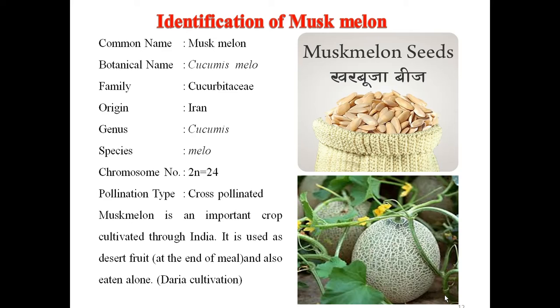Muskmelon is an important crop cultivated throughout India. It is used as a dessert fruit and also eaten alone. Dharia cultivation is followed in cucurbits, especially on muskmelon and watermelon. You can see the seeds of muskmelon and fruits of muskmelon.